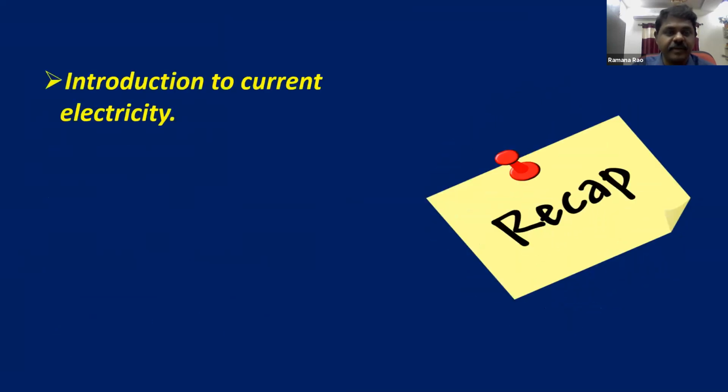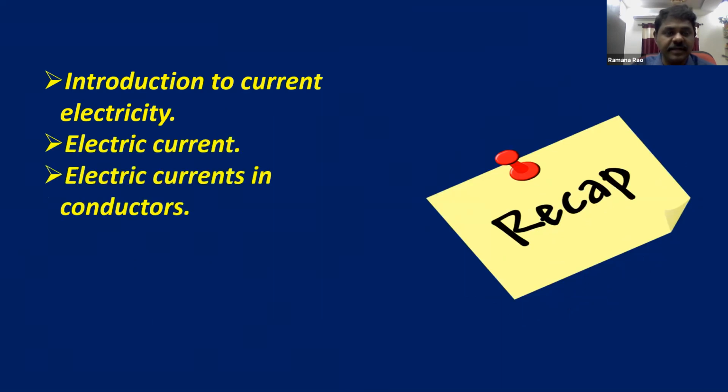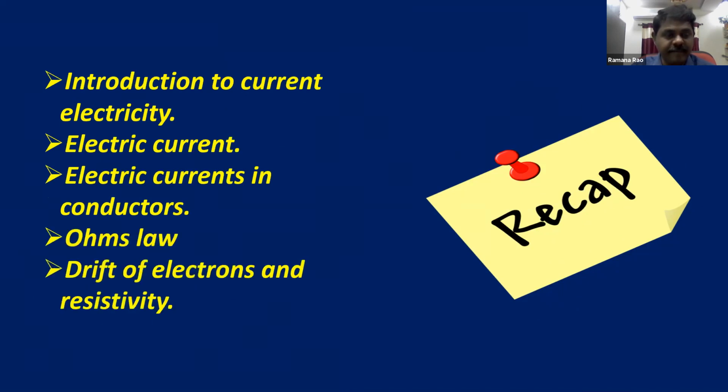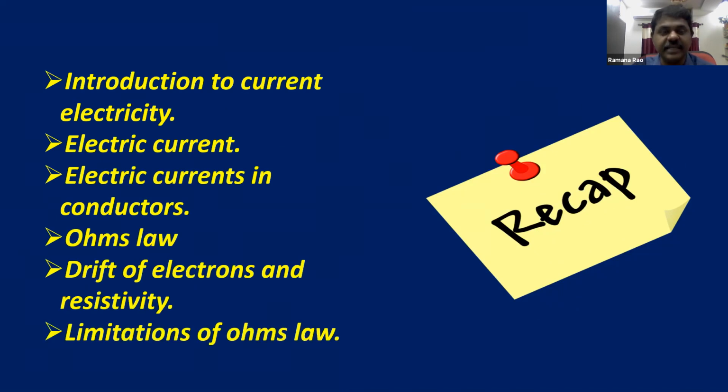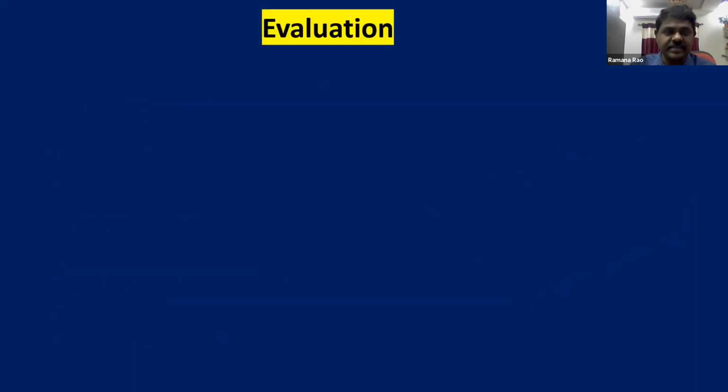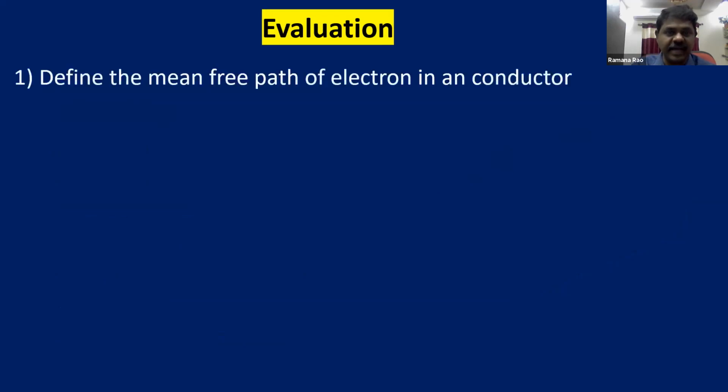So children, we'll try to recap what we learned in this session today. So we introduced electric current and electric current in conductors, Ohm's law, and drift of electrons and resistivity, and the limitations of Ohm's law. And you try to answer some questions. After the completion of the lesson, you can answer these questions.